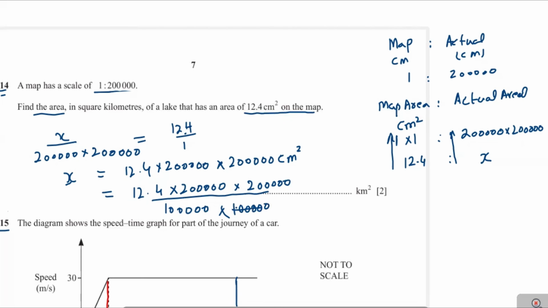Now this 100,000 will be cancelled, and this 100,000 will be cancelled. Now you see here the value is equal to 4 multiply 12.4. Now you can write it as 49.6 kilometer square. This is the answer.